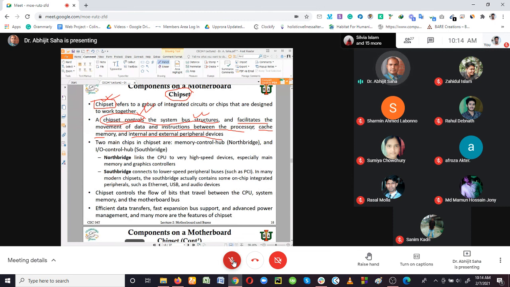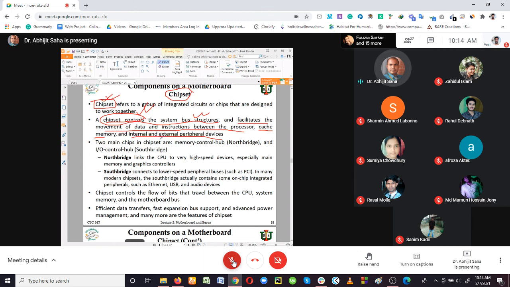The cache memory that we explained a bit is the middleman between the CPU and memory. If the CPU needs some instructions to continue an operation, it gets those instructions from the cache memory. We will talk about the cache memory in detail in the upcoming classes.